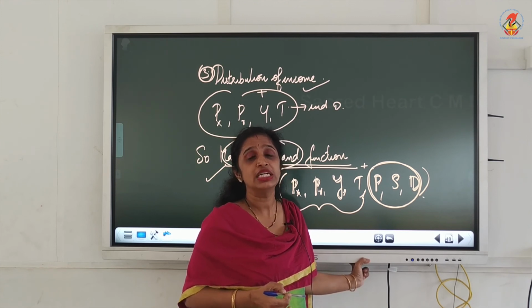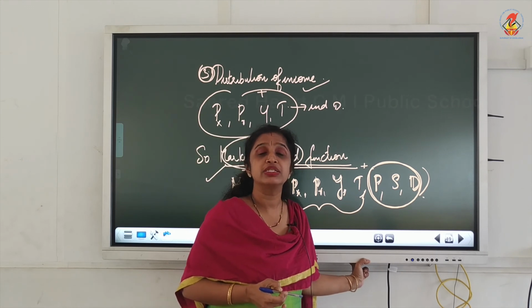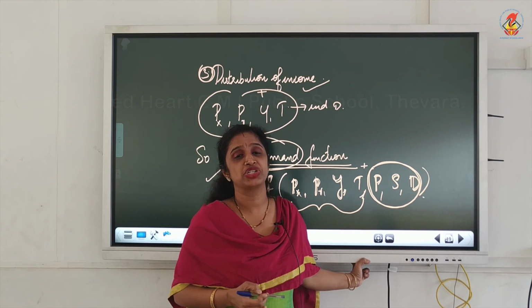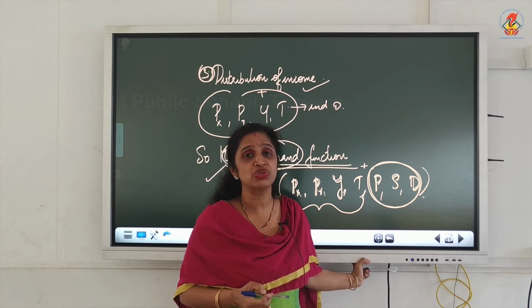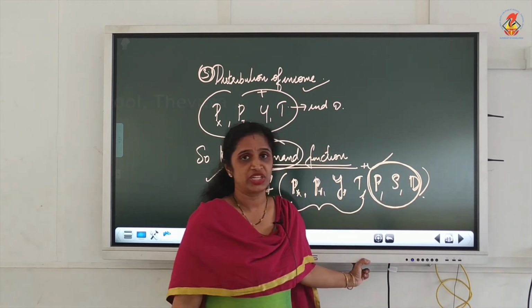So, we have learned demand, two types of demand, individual demand and market demand, determinants of individual demand and market demand, and the demand function, individual demand function and market demand function. So, if you are asked to write down the function, you have to represent it in the form of this equation. Thank you.